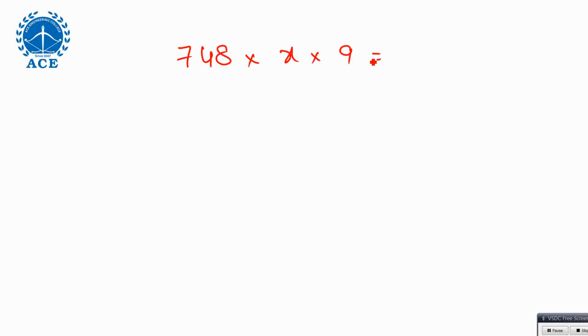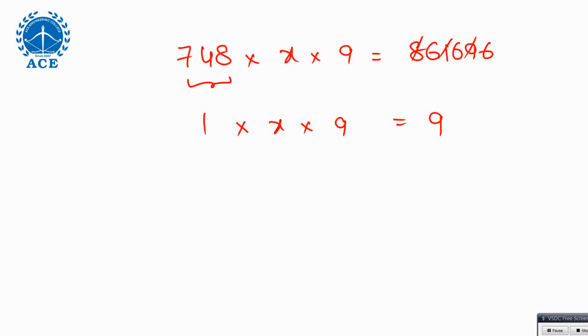10, single digit 1, yes. Here also 861696, sum of digits. See, sum of digits for 748 is 7 plus 4 is 11, 11 plus 8 is 19, means 1 will come. Okay, here 9, fine. Here 8 plus 1 is 9, means waste. 9 means waste. Again 18 means 9 will come.